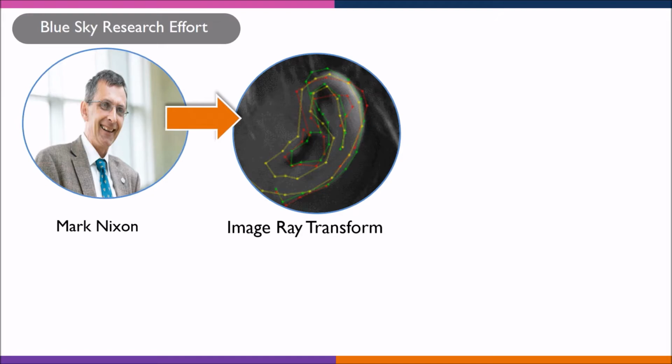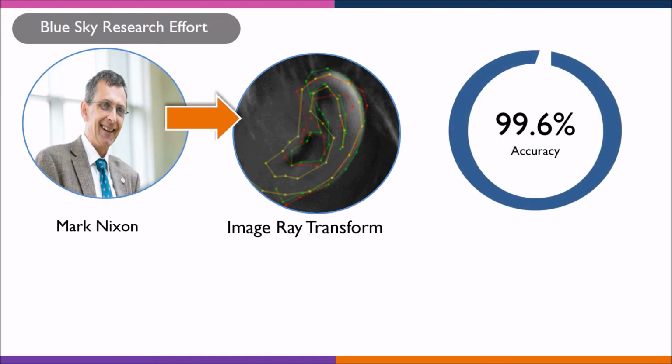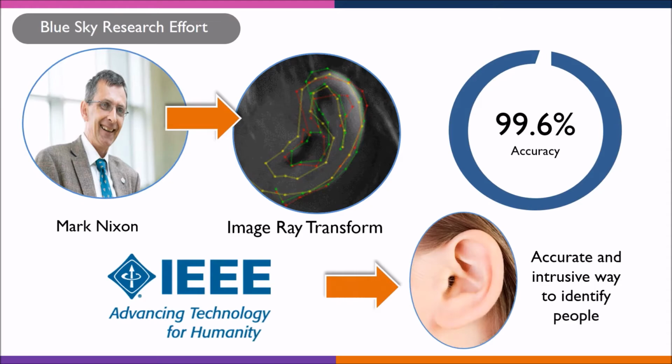Nixon and his team have pursued a blue sky research effort and created the highly capable image ray transform algorithm. The technology can identify an ear time after time with 99.6% accuracy. And according to a study presented at the 4th International Conference on Biometrics, the outer ear may prove to be one of the most accurate and least intrusive ways to identify people.